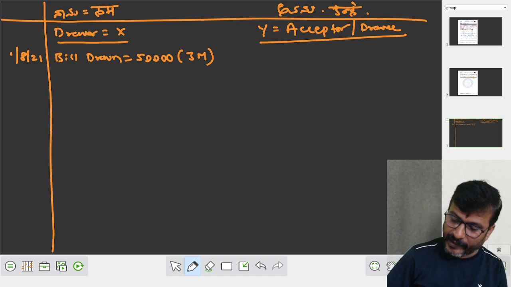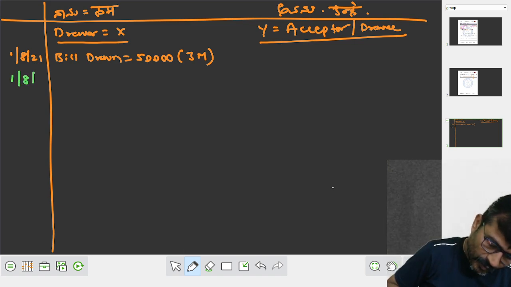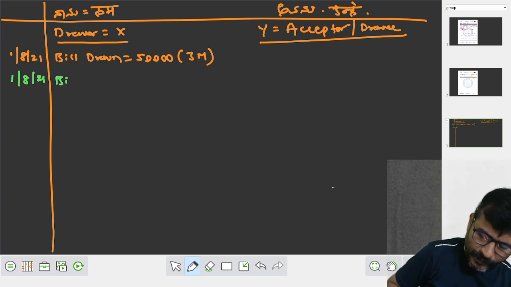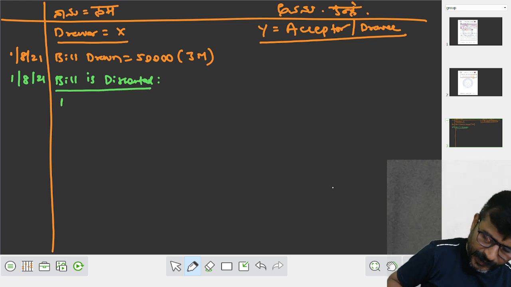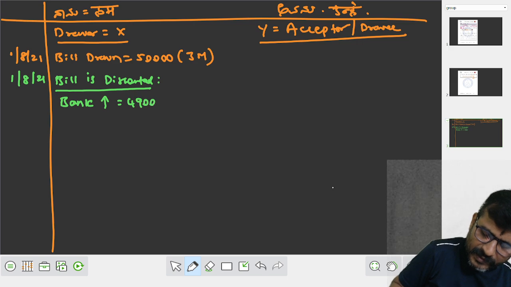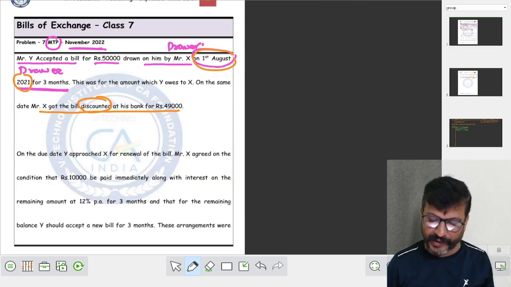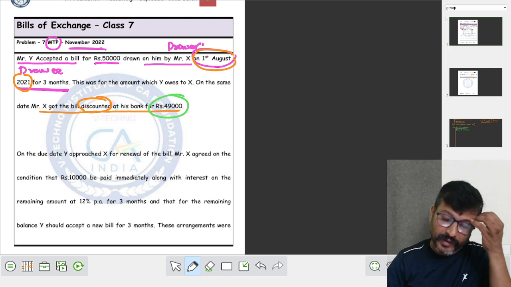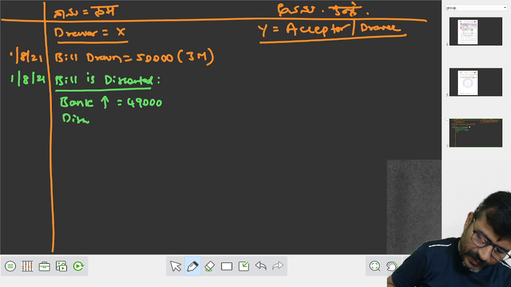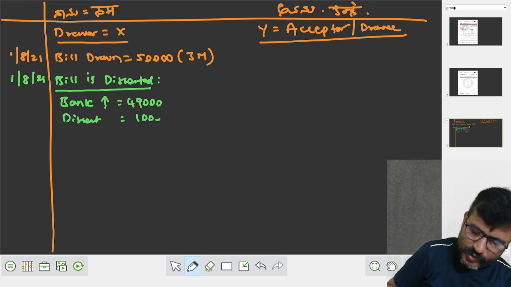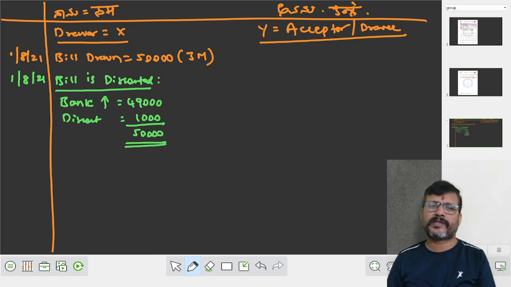On the same date, my dear student, means 1st August 21, the bill is discounted, means bank increased. For what amount is the bill discounted? For rupees 49,000. What is the amount of the bill? Amount of the bill is 50,000. Then the discount comes to rupees 1,000. The total is 50,000 rupees.